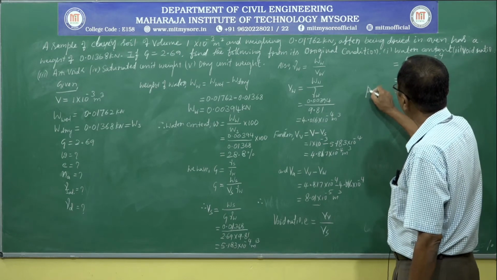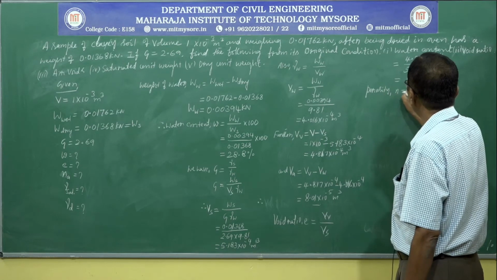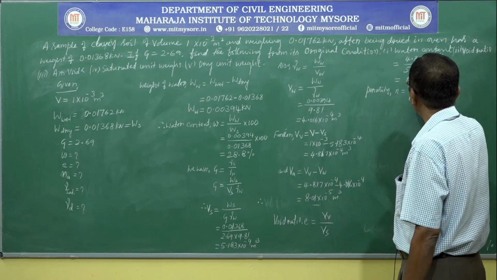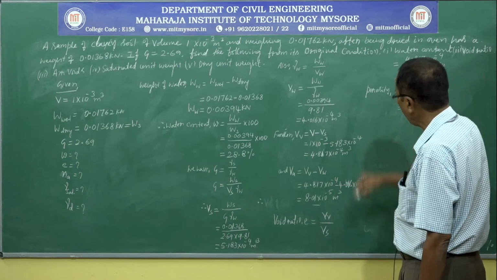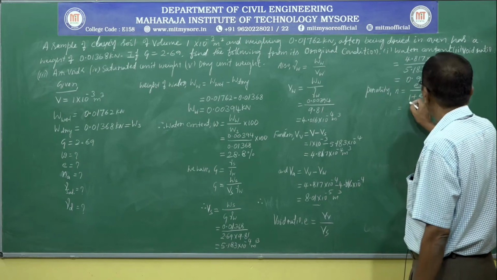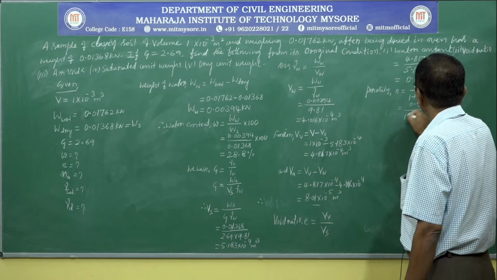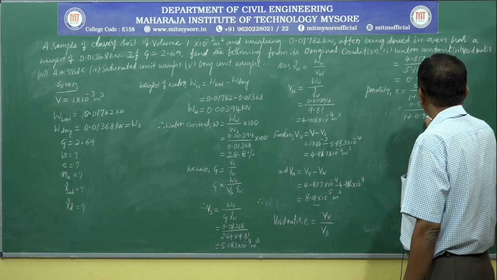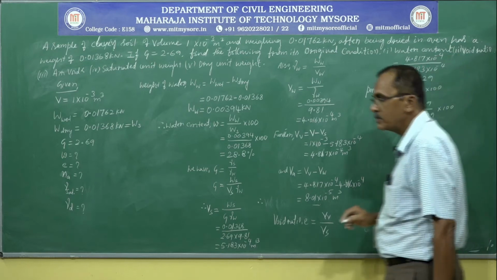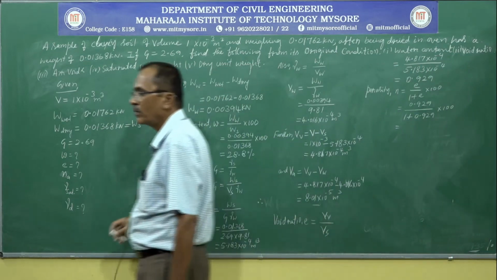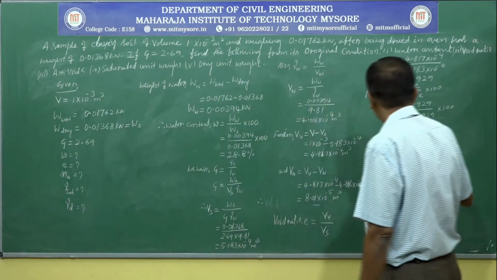Next, porosity, n is equal to e divided by 1 plus e multiplied by 100, that is equal to, we have void ratio 0.929 divided by 1 plus 0.929 multiplied by 100, that is equal to 48.16%.